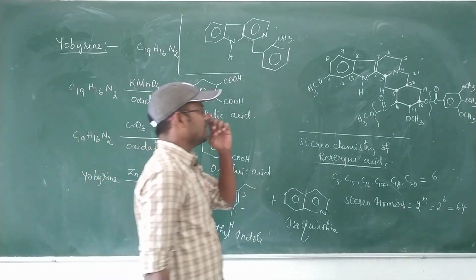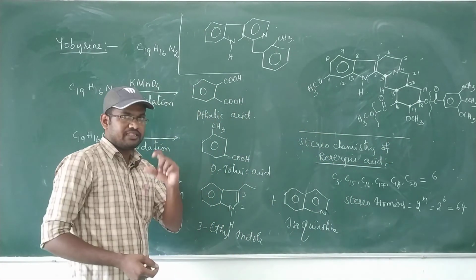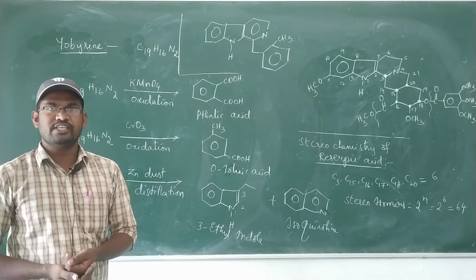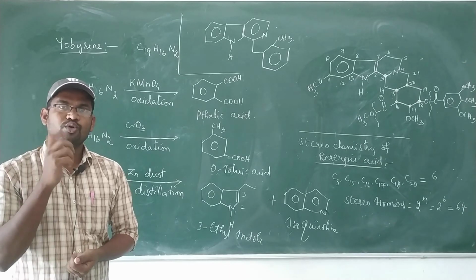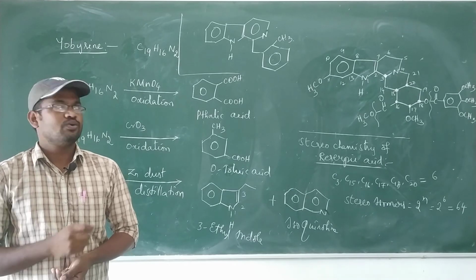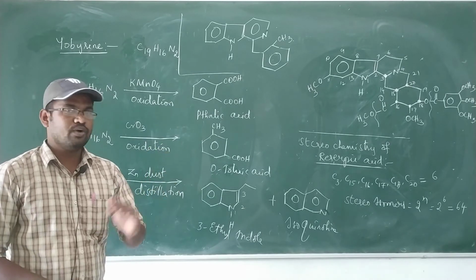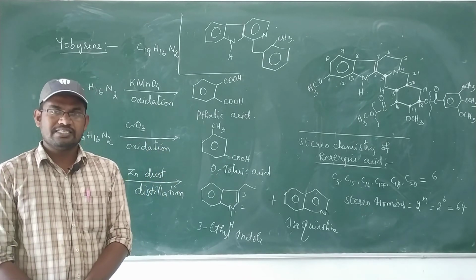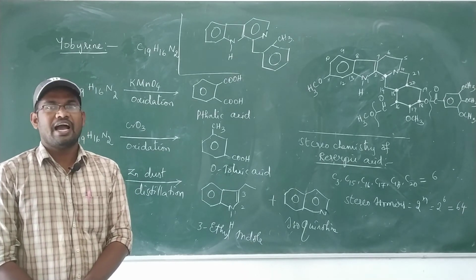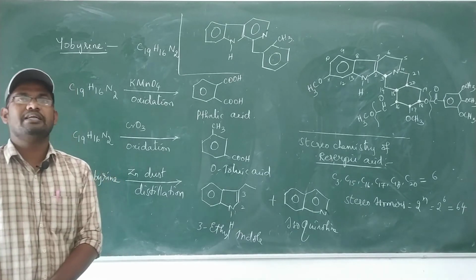In reserpic acid, the 16th and 18th asymmetric centers matter: the 16th asymmetric center has a carboxylic group and the 18th has an OH group. If the two groups are present at the equatorial position, that structure is said to be isoreserpic acid. If the COOH and OH groups are both present at the axial position, that structure is said to be reserpic acid. Compared to reserpic acid, isoreserpic acid is more stable because the two main groups are present at equatorial positions.